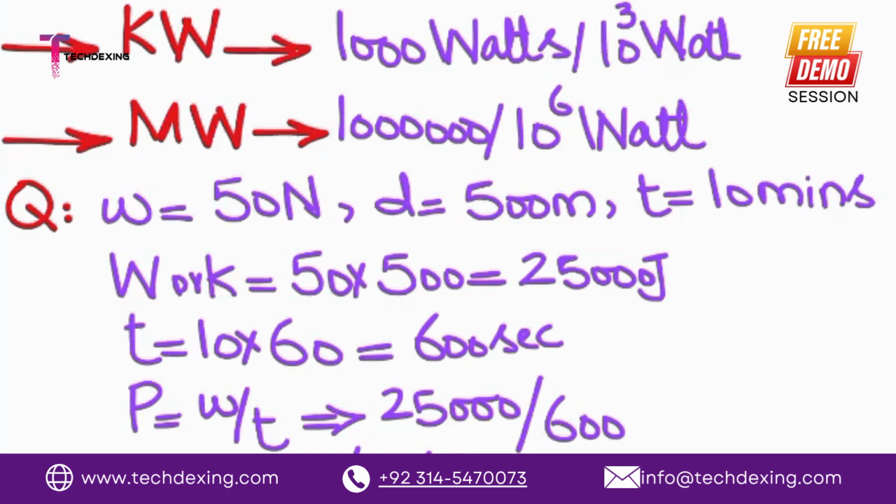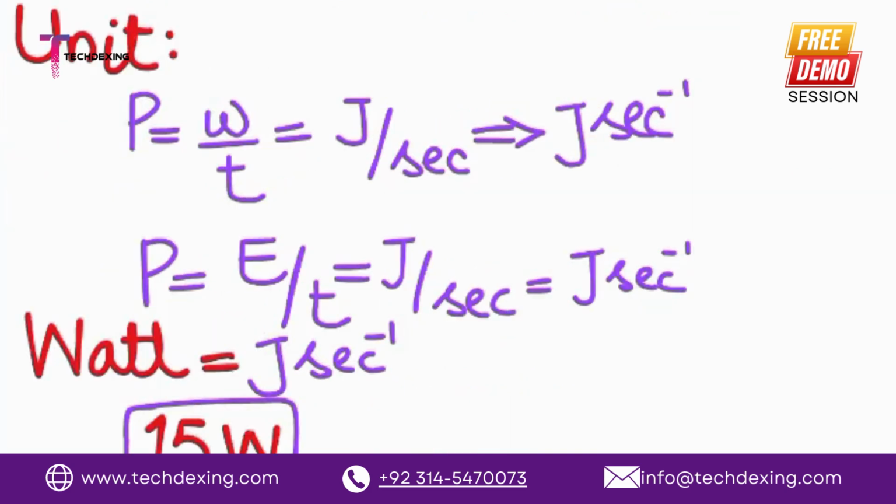Okay. So divided by 600. Okay. So Furkan, do you have a calculator with you? Yeah. Okay. Please do the calculation and find the answer. It's 41.67.